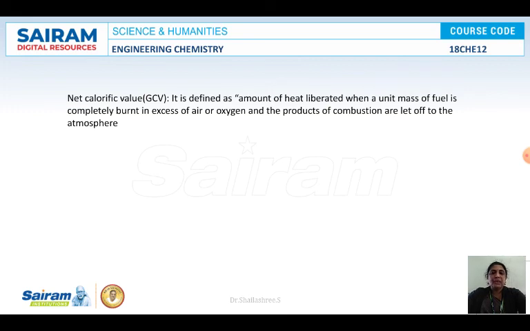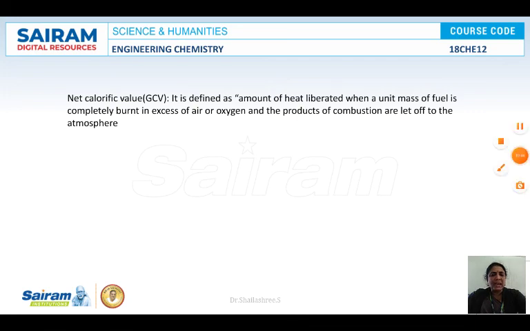Clear now, friends? Gross calorific value is the amount of heat liberated when a unit quantity of fuel is burnt in excess of air or oxygen and the products of combustion are cooled to room temperature. In the case of net calorific value, assume we are heating in an open vessel, so the steam is expelled to the atmosphere. There is no addition of the latent heat of steam, so the net calorific value will always be less than the gross calorific value.